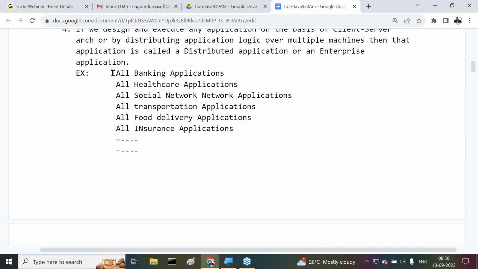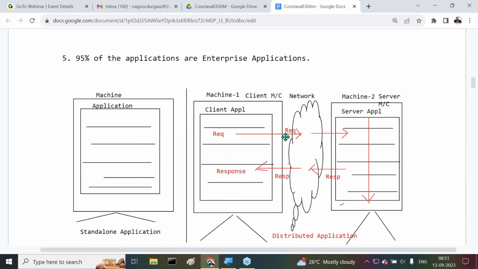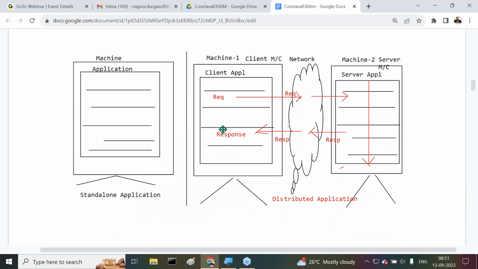Examples: all banking applications, all healthcare applications, all social network applications, all transportation applications, food delivery applications, insurance applications, and so many more. In every domain we can identify these enterprise applications or distributed applications. Next one is examples. The diagrammatic view was given in the last class.